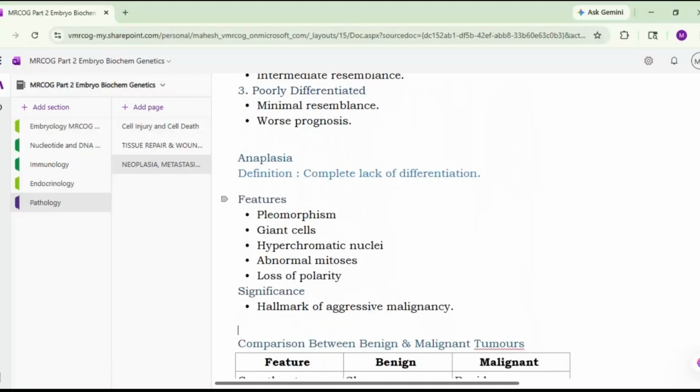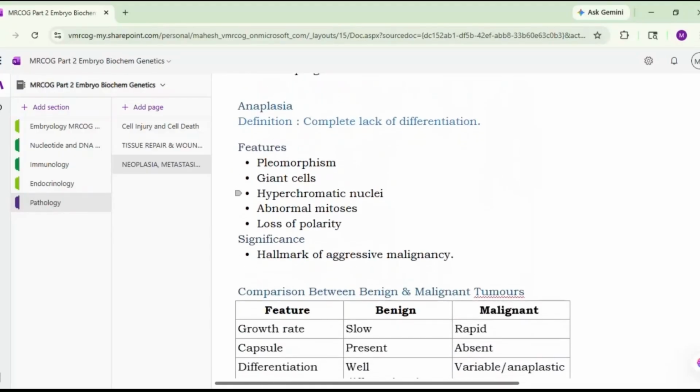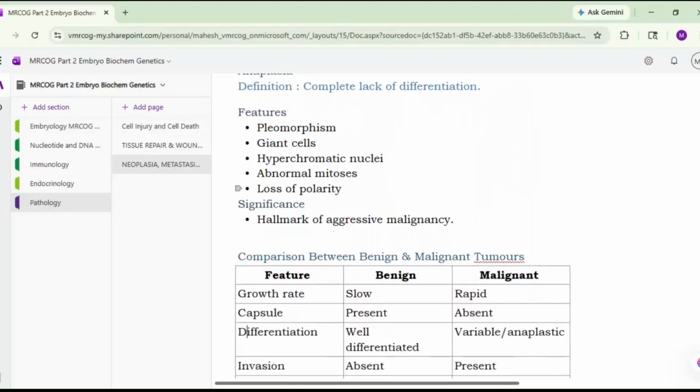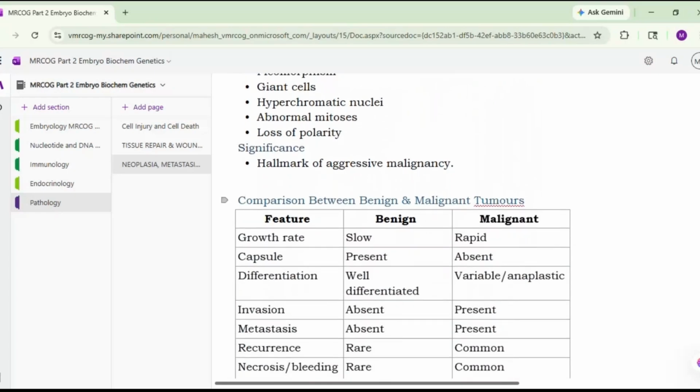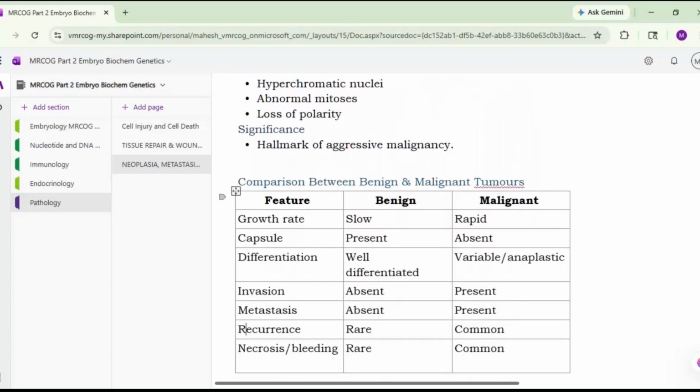And this is the hallmark of aggressive malignancy. So once you see the anaplasia, that is the hallmark of aggressive malignancy. And the typical features will be pleomorphism, giant cells, hyperchromatic nuclei, abnormal mitosis, loss of polarity, etc. So when you compare the benign and malignant tumors, in short, we have already seen this.